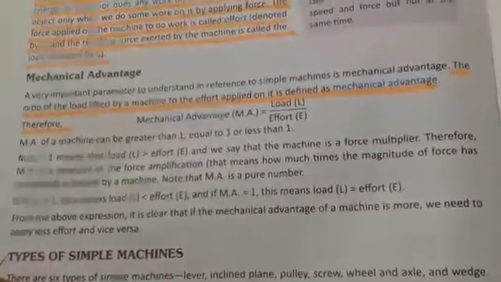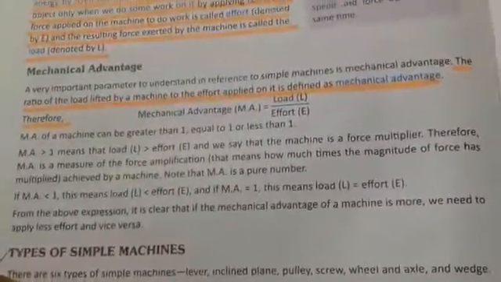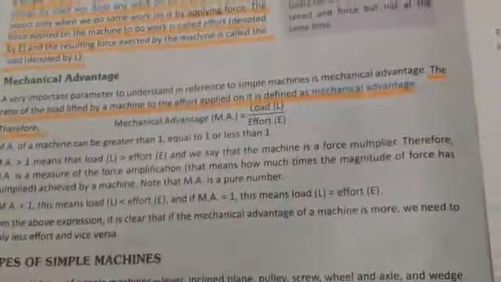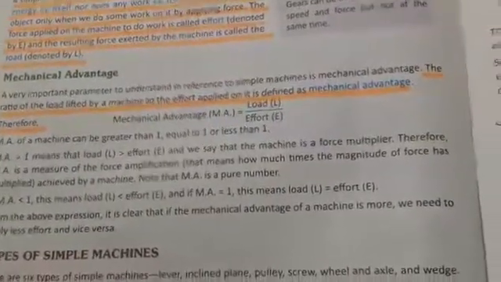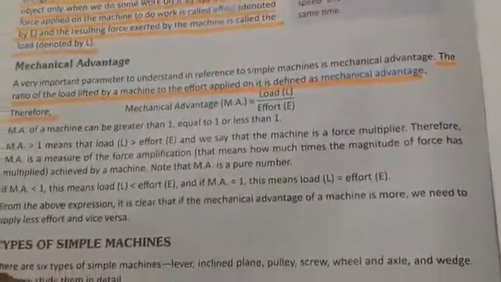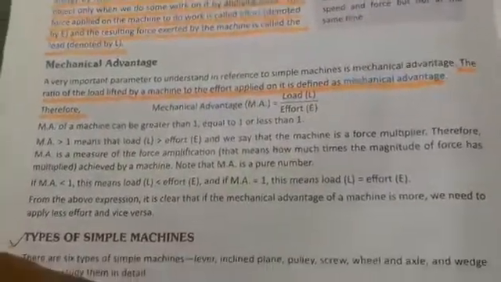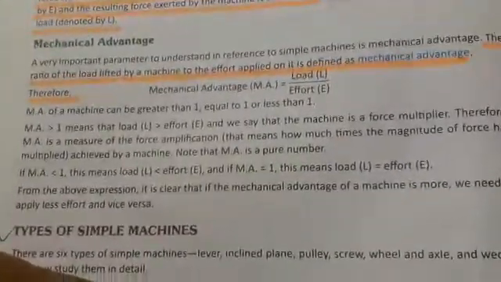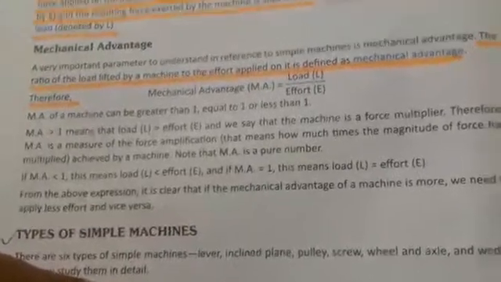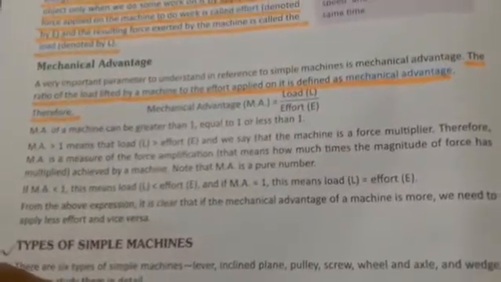Therefore, mechanical advantage is a measure of the force amplification. That means how many times the magnitude of force has been multiplied by a machine. Note that mechanical advantage is a pure number.